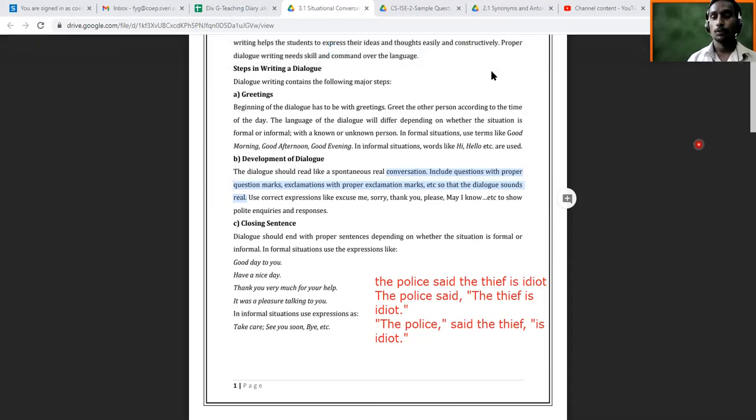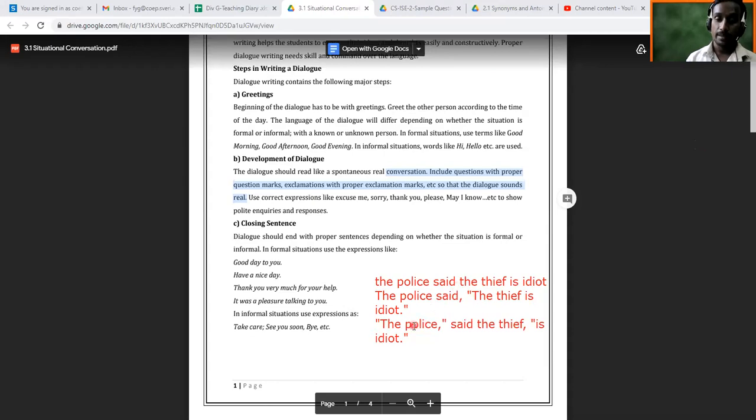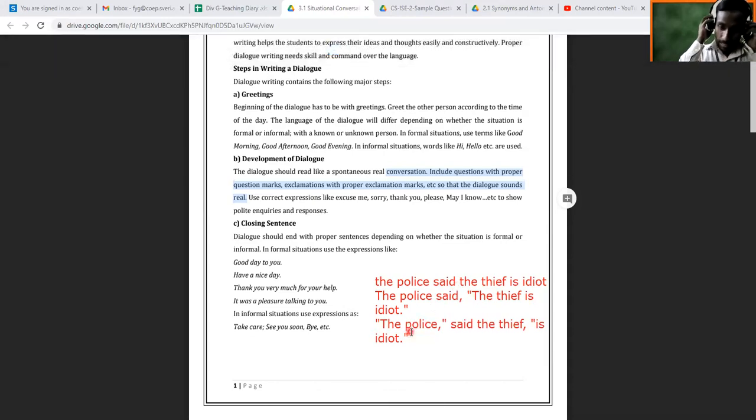You shouldn't consider that you are writing only words. If you write only words, there will not be any meaning associated with these words. And if you add punctuation marks to these words, then you are going to add extra meaning to the words. Okay, so learn how to use punctuation marks effectively.